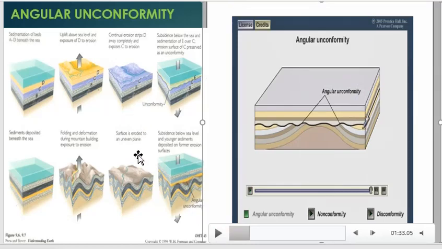sediments are deposited and an unconformity is produced. Here is your angular unconformity. So in this way an angular unconformity is formed.